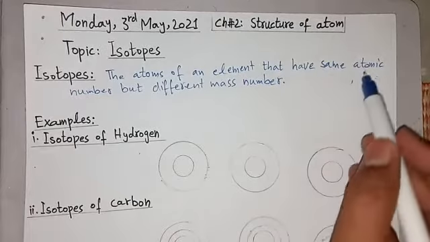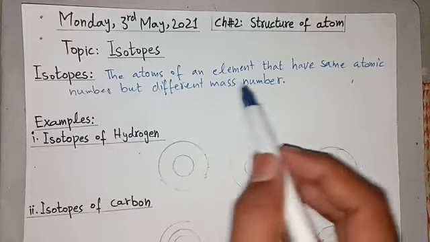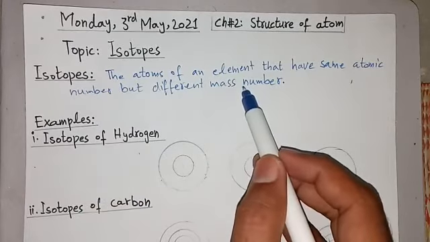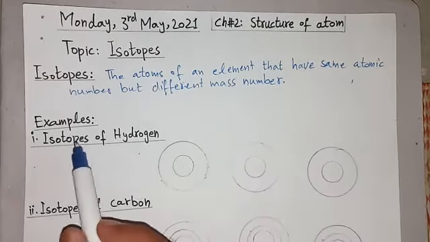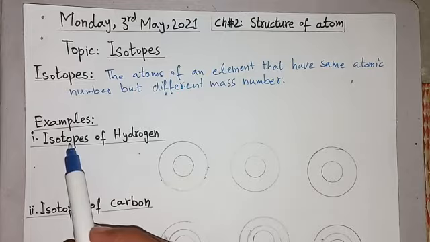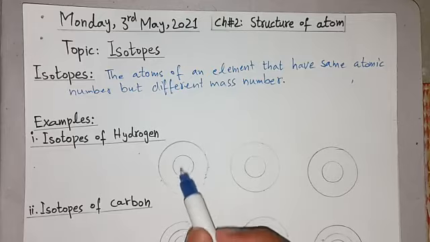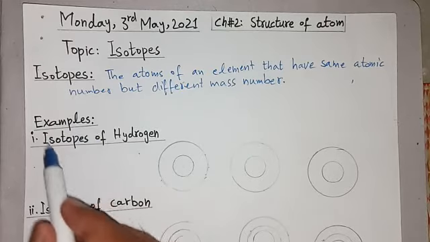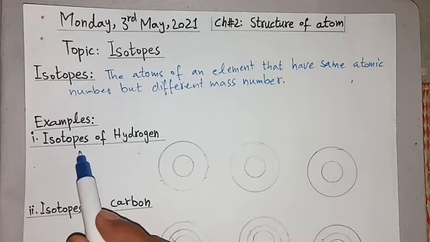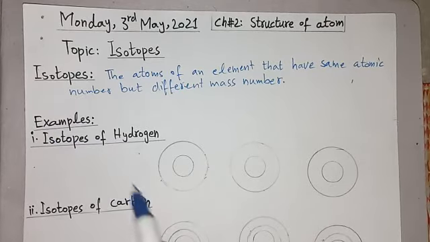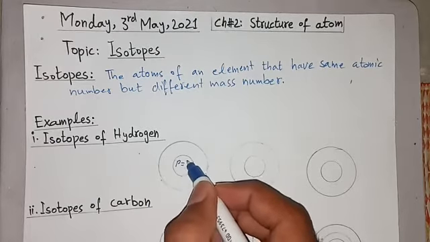We know that atomic number is equal to number of protons in any atom, and mass number is equal to the sum of protons and neutrons in any atom. For example, isotopes of hydrogen are 3. As we know, isotopes will have the same number of protons or atomic number. So the proton number of hydrogen is 1.